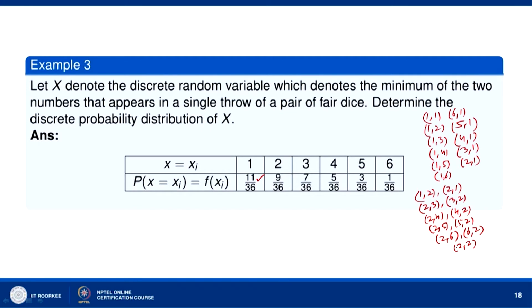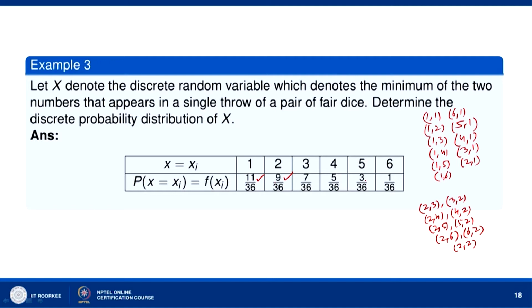The pair 1 2 and 2 1 will not come, because we want the minimum to be 2, and their minimum will be 1. So, here 2 cases, here 2, here 2, here 2. So, 8 plus 1 is 9. So, we have 9 by 36.